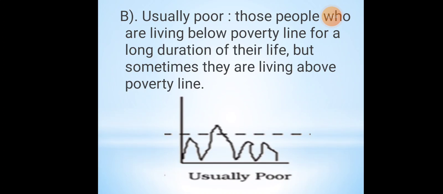Second thing under chronic poor is usually poor. Those people who are living below poverty line for a longer duration of their life, but sometimes they are living above poverty line. How will they come above poverty line? Say, for example, I'll give you the example of a lottery. I will be taking a lottery regularly. Every time I will not gain any lottery, but at some point of time I gain a lottery, maybe of 10 lakhs. So at some point of time I have come above poverty line, so that is known as usually poor.